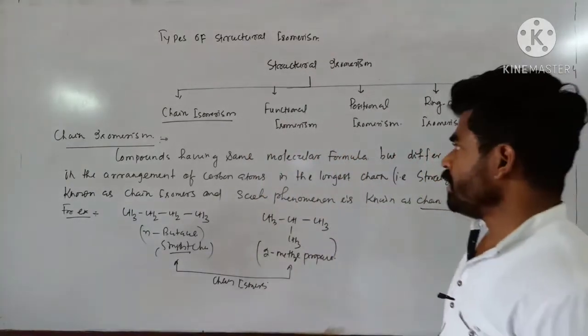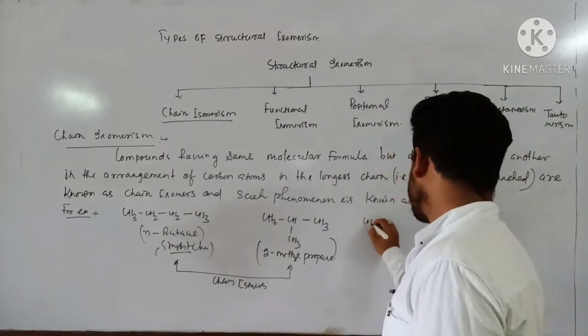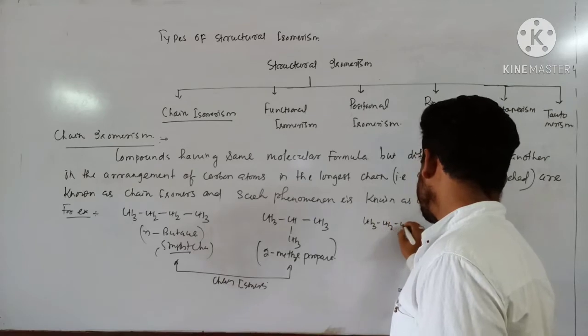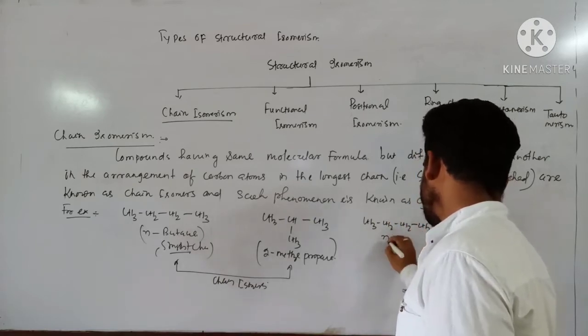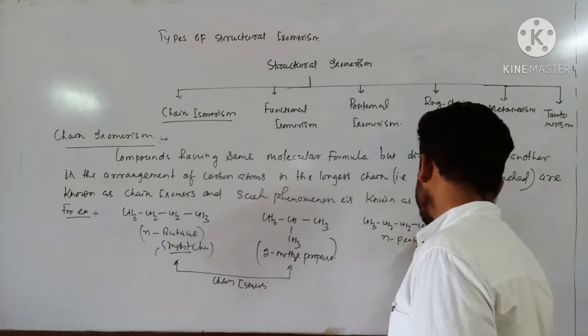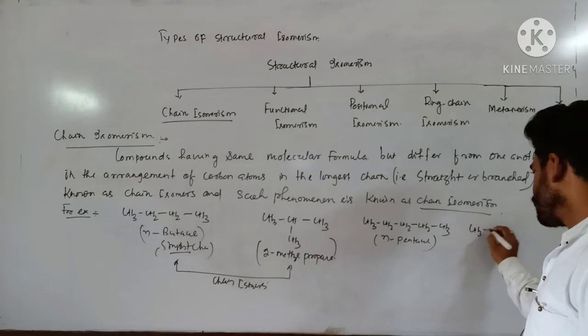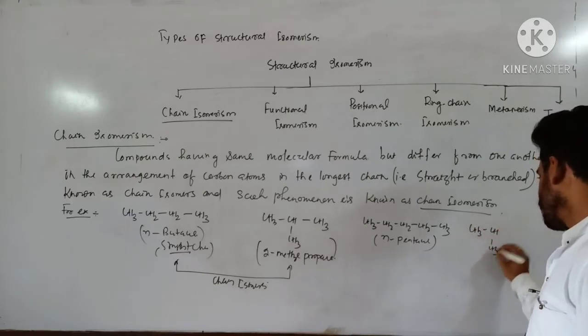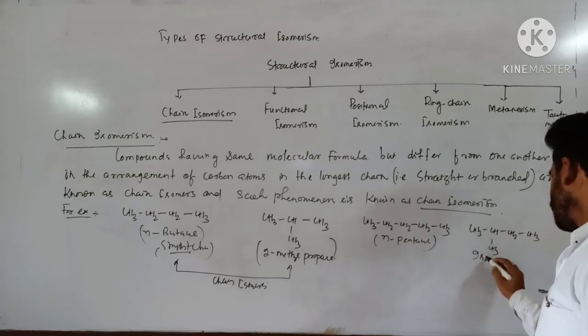Suppose I am considering another compound, CH3, CH2, CH2, CH2, CH3. This is n-pentane. It can also be written in this form: CH3, CH, CH3, CH2, CH3. This is isopentane.